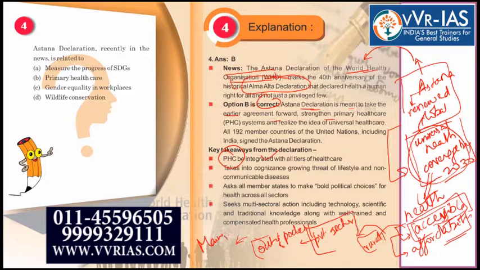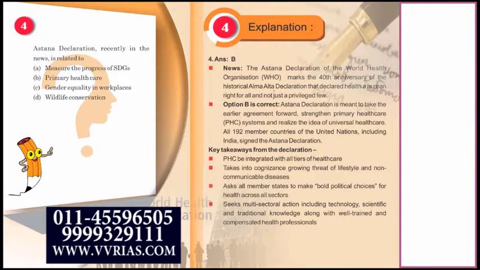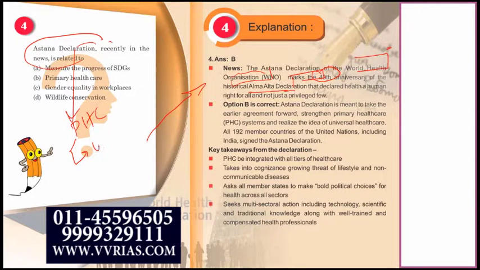For prelims, what you need to know is the Astana Declaration has been made by the World Health Organization and marks the 40th anniversary of the historical Alma Ata. So this becomes a very important question, because such numbers like 40th become important. The intent of the Astana Declaration was what? Primary health care, universal health care, universal health coverage by 2030.